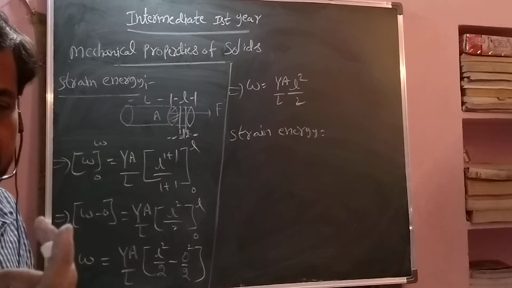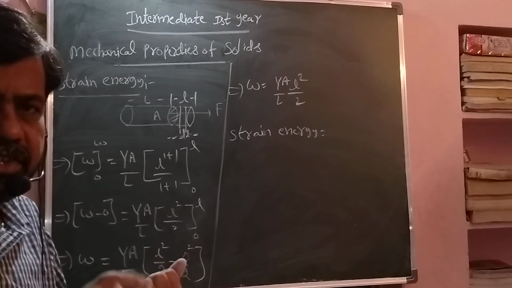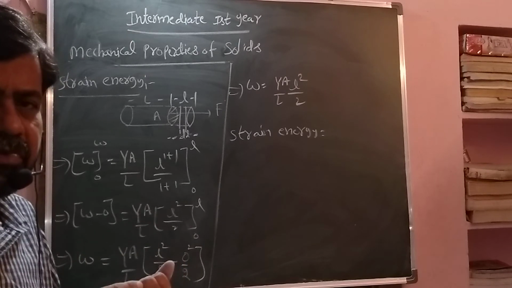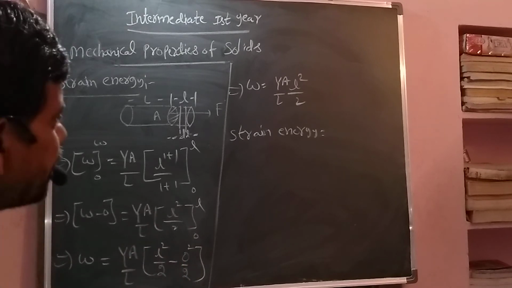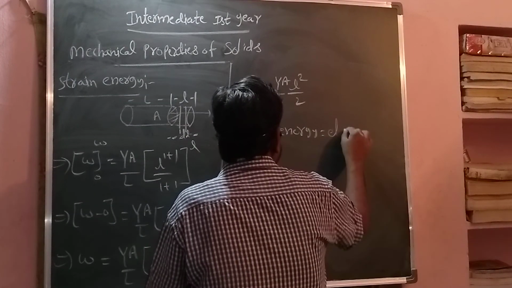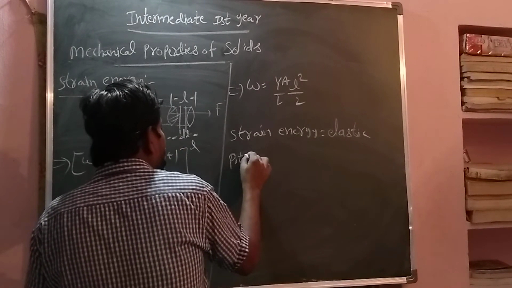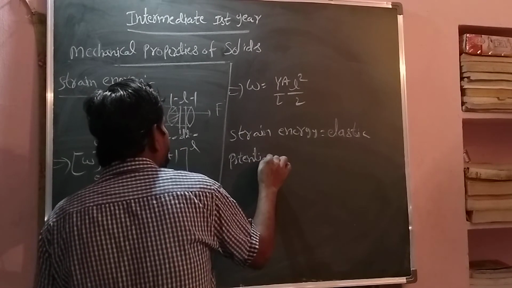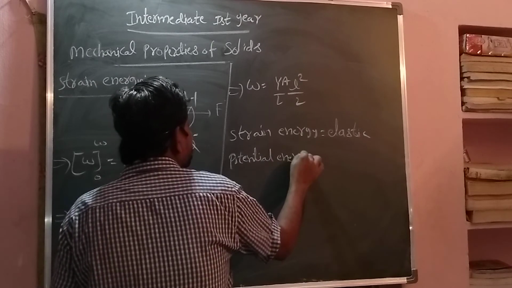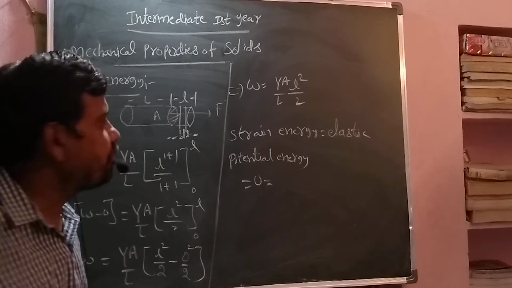Elastic potential energy is equal to U. Generally potential energy is denoted by U. So we write that as half into Y A by L into L square. Okay, now what is the formula for F?